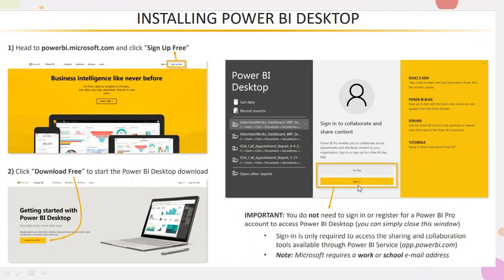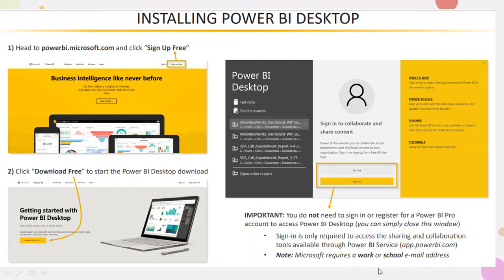I'll also explain the sign-in part. Microsoft needs a work or school email. You can't sign in with your Gmail account. You need to have this kind of account, and I'll let you know. I'll give you a document on how to sign in, and how to create your account.